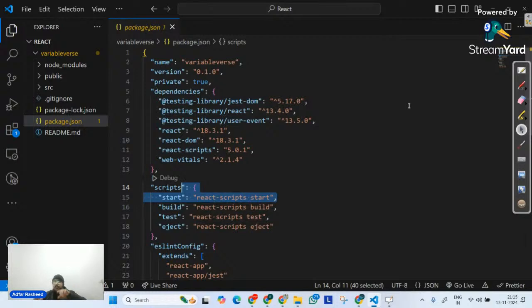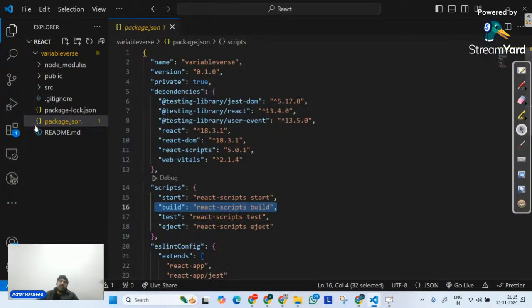On the other hand, later on, when you completely learn React, we will push these React projects on the internet. We will give them a real deployment. For that, we have to create a build version of it. And in order to create a build version, we must have this command here. If we don't have this command, that's not going to work. That's why I say package.json is the most important file. It holds dependencies, it holds scripts, it holds information, the version, the owner, the name, all of those things related to this particular project. So you cannot delete it. Don't even think of deleting it.